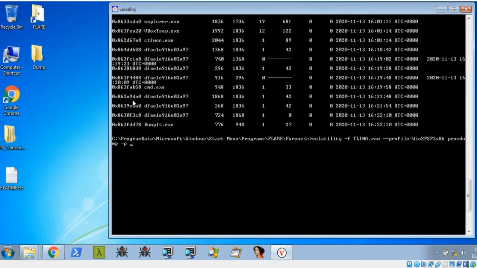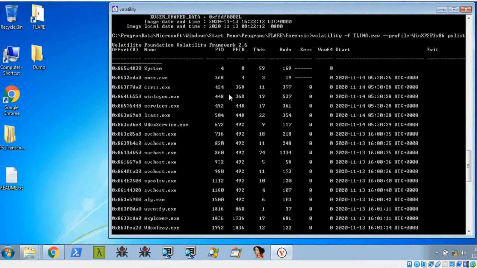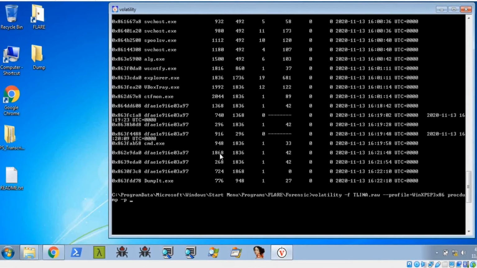We need to give the PID, the process ID, of this malware process. I made a mistake, wait guys. Procdump -p 1868. Okay, now I'm going to give a directory.